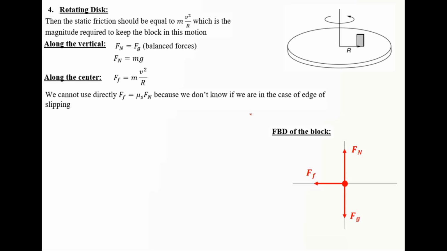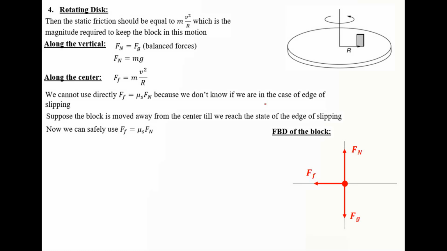We cannot directly use friction is mu s Fn because we don't know if we are in the case of the edge of slipping. But remember that the aim of this section was to determine the maximum radius in which we can place the block and it doesn't slip. Suppose the block is moved away from the center till we reach the stage of the edge of slipping, or the verge of motion. Now we can safely use that friction is mu s Fn.